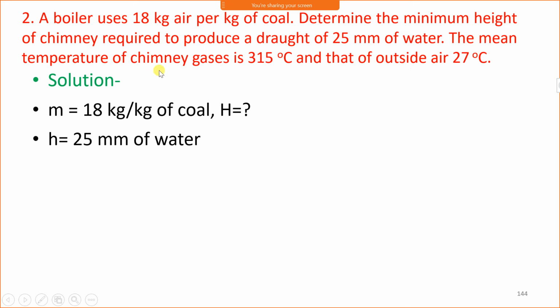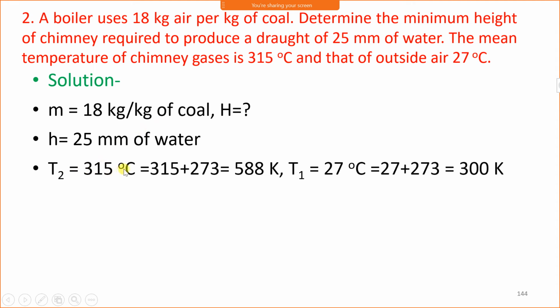The mean temperature of chimney gas is 315 degrees Celsius. Therefore, T2 is 315 degrees Celsius and in Kelvin it is 588 Kelvin. And that of outside air is 27 degrees Celsius. That is cold air temperature. T1 is equal to 27 degrees Celsius, which is equal to 300 Kelvin. Now we have to calculate capital H. We will use the same formula because draught in mm of water is given.